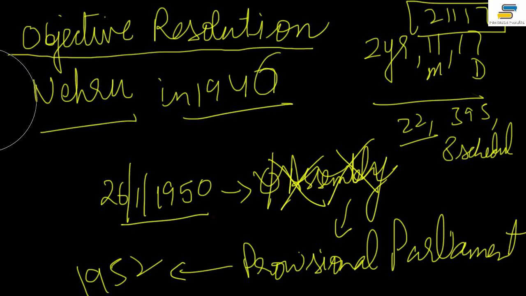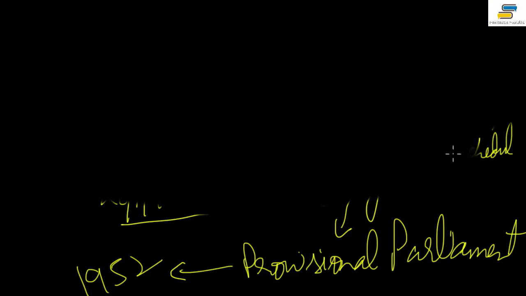And then there are 8 schedules also, which had details that were not as important as the articles themselves. For example, we have schedule 7. It has so many lists in it, saying that parliament has the power and the state has the power to make laws on these subjects. Adding these subjects in the main body of the constitution would have made it cumbersome. So just to make it clean and tidy, these were added as a different part, right? So this is how our constitution came into being, the political history of the making of our constitution.